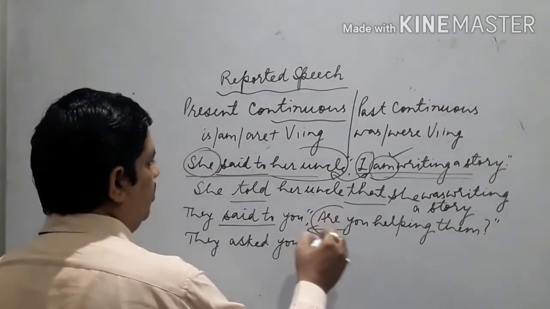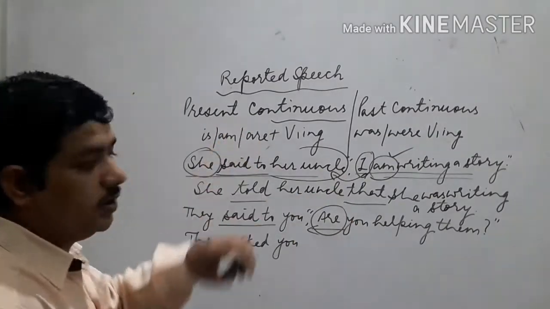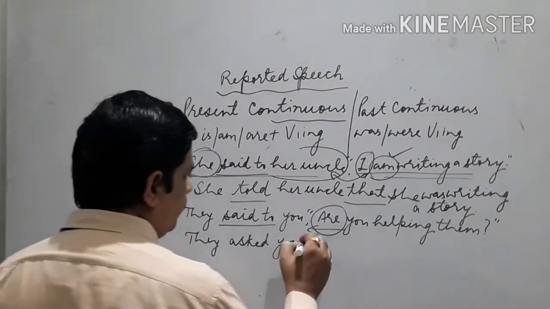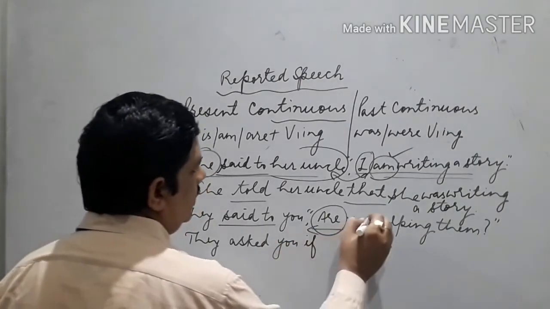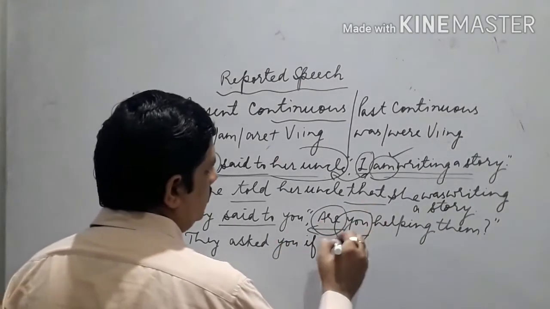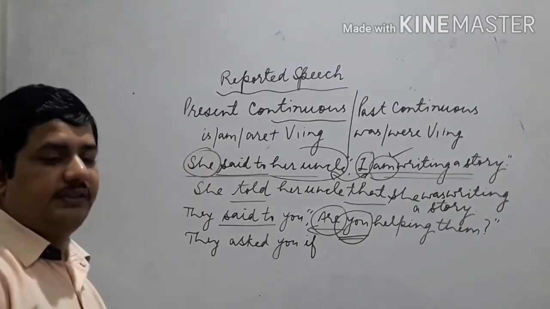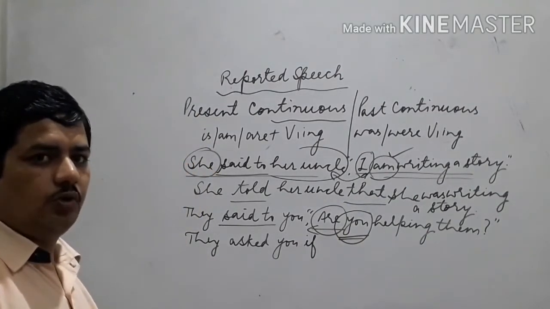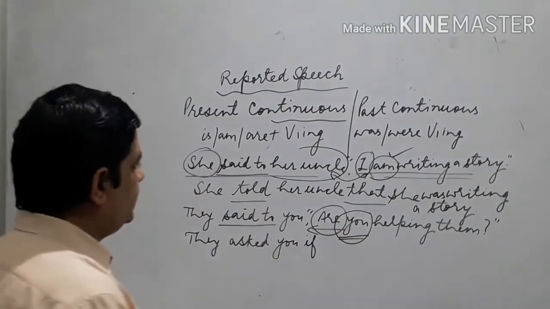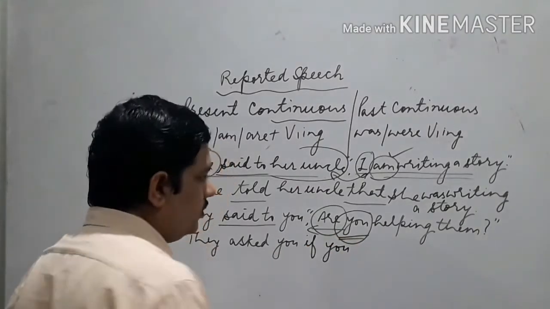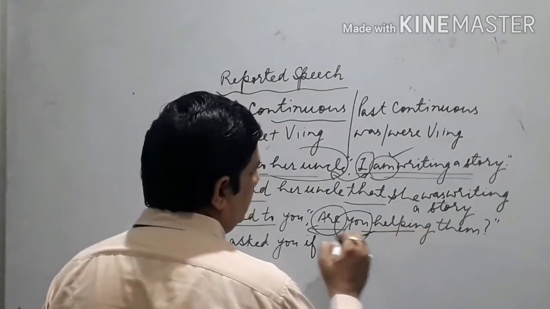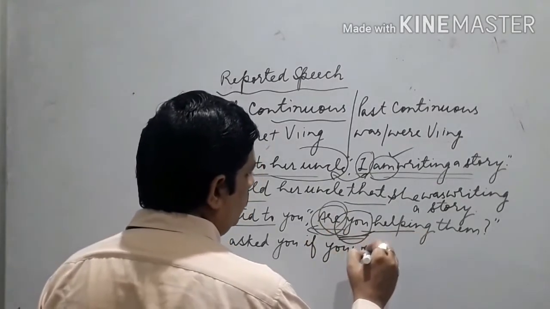Only helping verbs of this tense, present continuous, are used. So we use if or whether. They asked you if. Then you use this one, second person. Second person will change according to object. Object it is same. If you, then am, is, are will change into was, were.